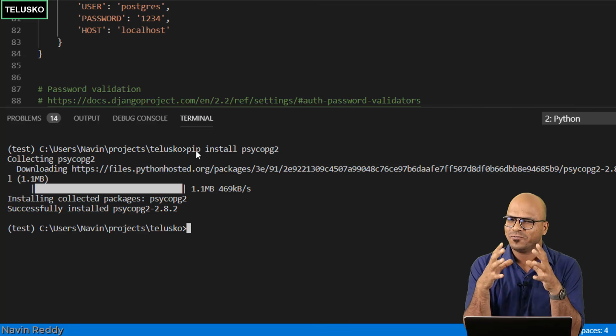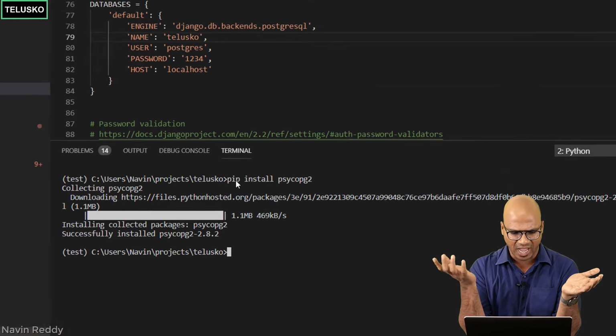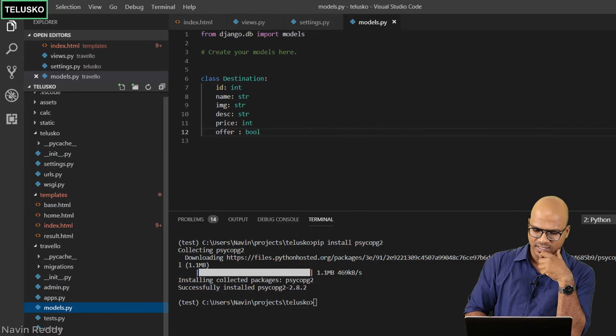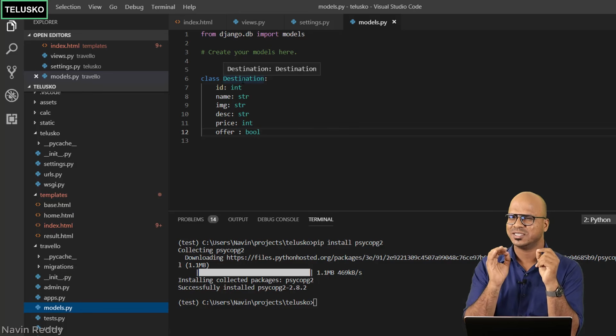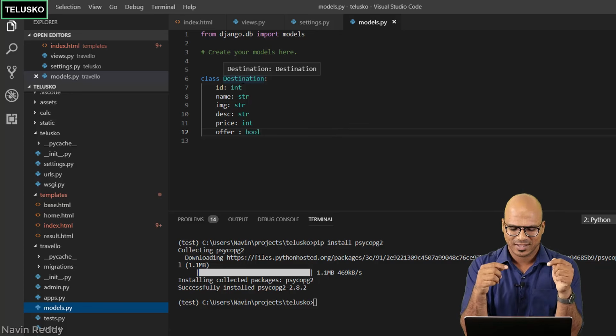But before migration, we need one thing, right? We need a model. The table which you want, which is destination, will depend upon your model. And you will say, hey, we have a model file here, right? If you see, we have a models.py. This is where you got your model. But no, actually, this destination is a simple class. You want to convert this into a model. This will not work. So how do we do that?